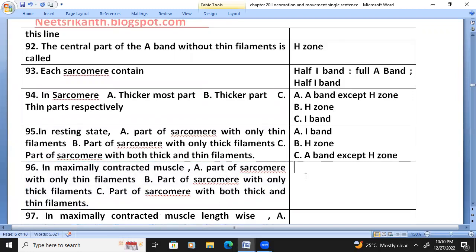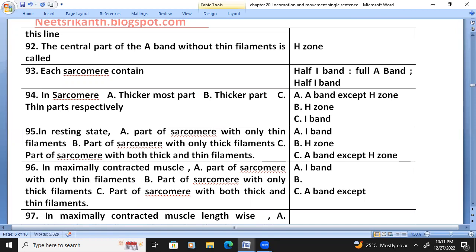Then in maximally contracted muscle, the part of sarcomere with only thin filament is the I band. The part of sarcomere with only thick filament, H zone, disappears.